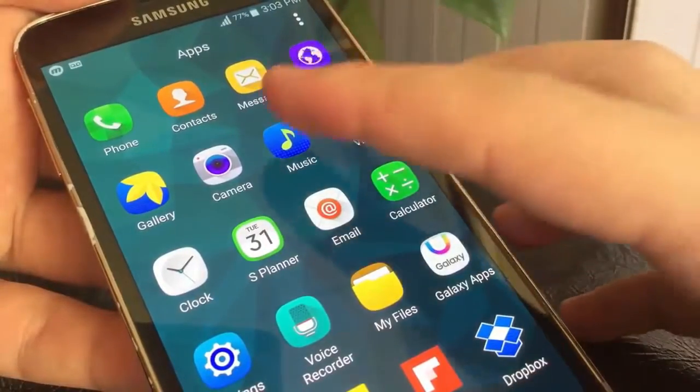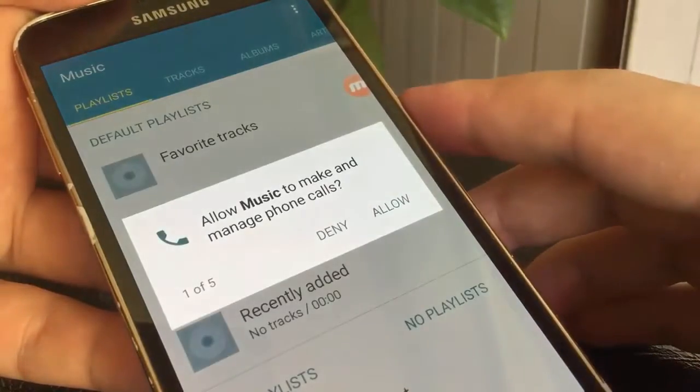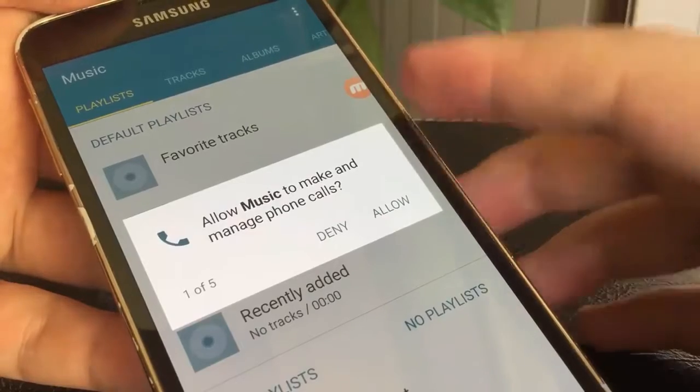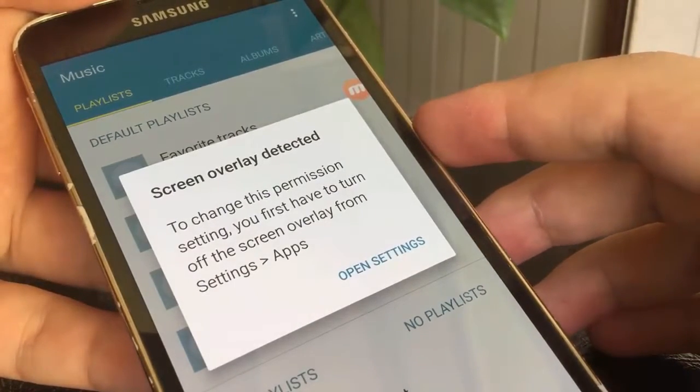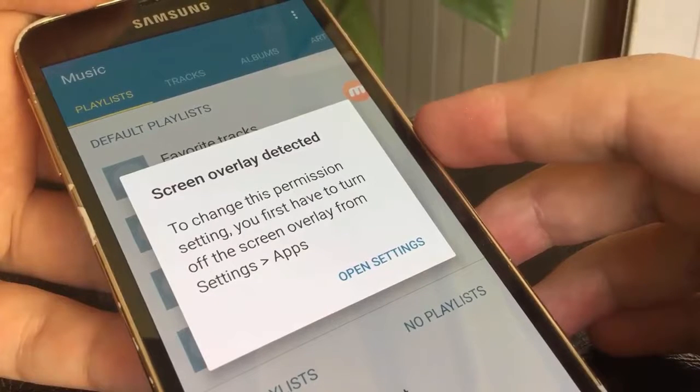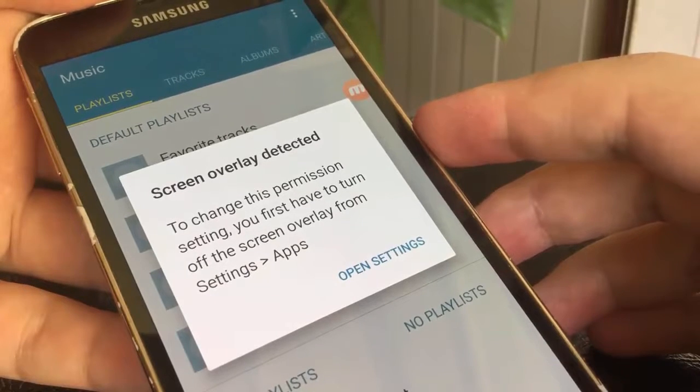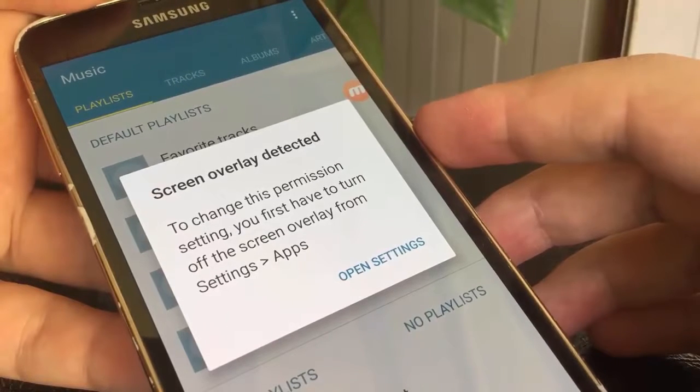Hi. When you open an application for the first time, it will ask you for granting permission. Sometimes, granting permission will fail and show you this message: screen overlay detected. So in this tutorial, I will show you how to fix it.